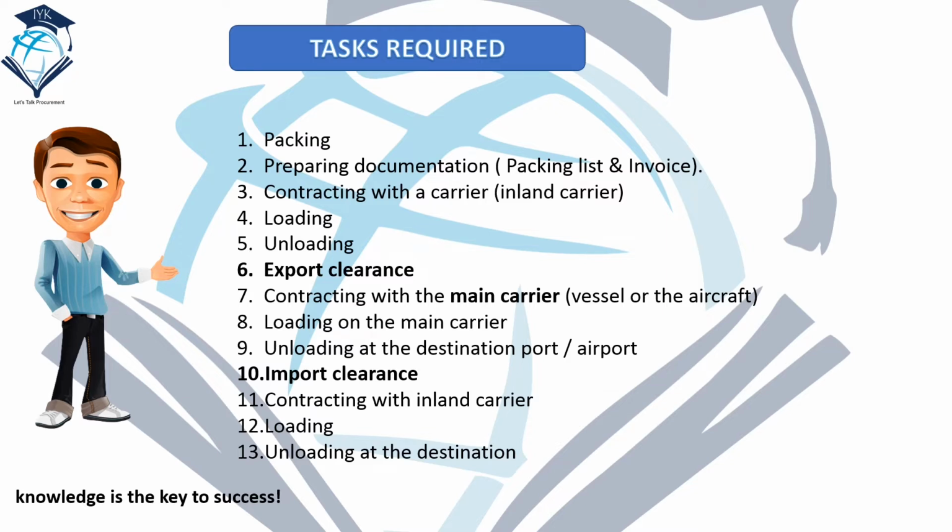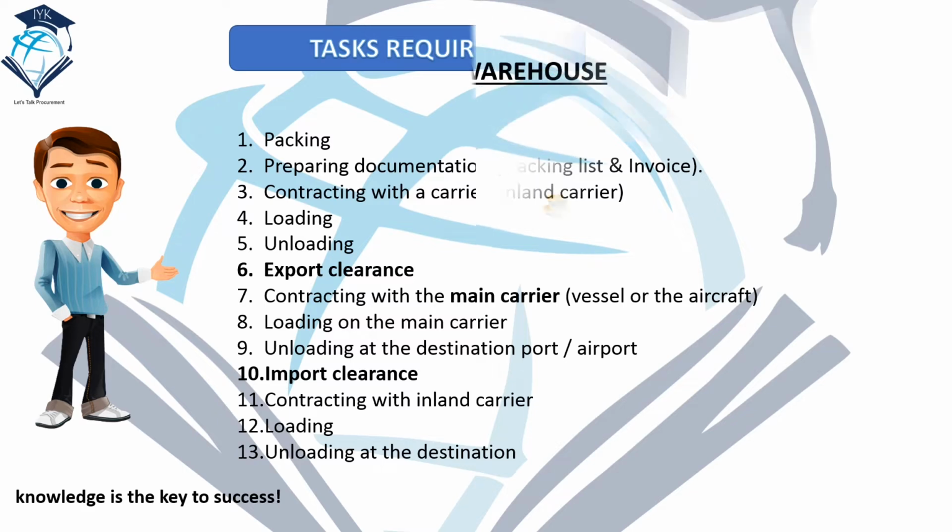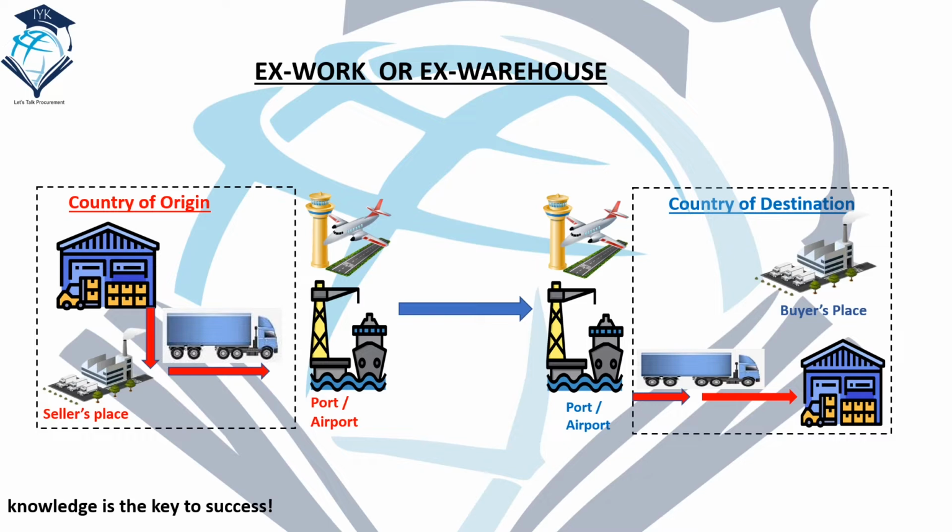Now let's understand the Incoterms' impact on the shipment and how the responsibilities shift from seller to buyer or from buyer to seller. Our first Incoterm is EXW. This is the most common Incoterm used worldwide to import or export a shipment from one origin to another. The important points to remember: the seller is only responsible for having the goods packed and made available at the seller's premises or warehouse only. Second, the buyer bears the full risk and cost from the supplier premises to the destination, including the loading of the cargo.